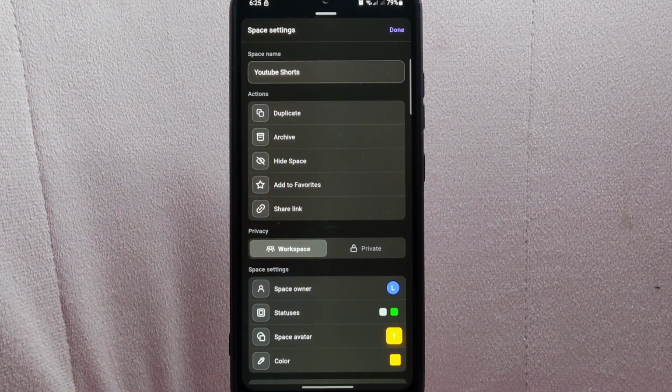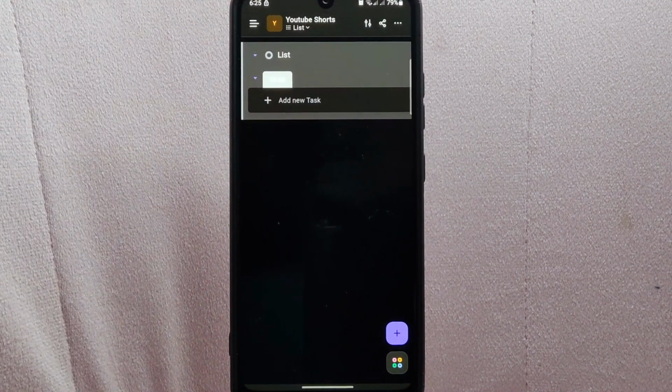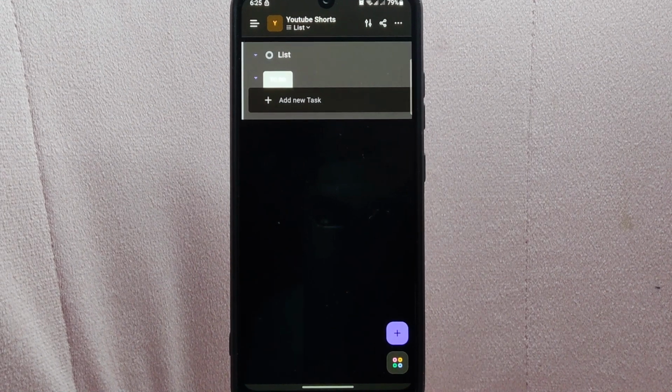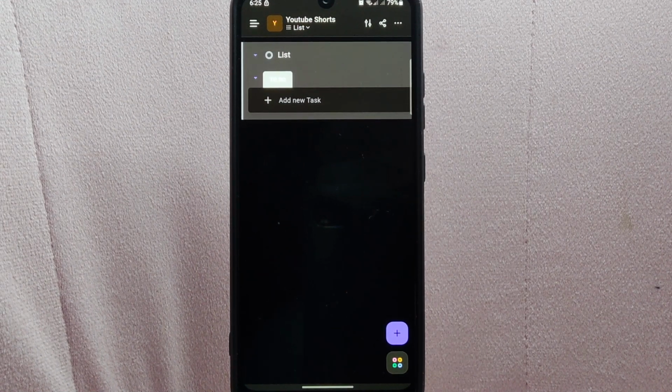After that, you have successfully unhidden a space on ClickUp. It is now accessible and ready for you to work on. There you go. If you wanted to know how to unhide a space on ClickUp, that is the easiest way.